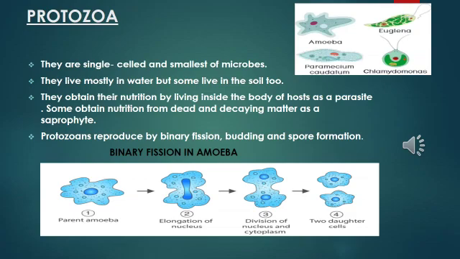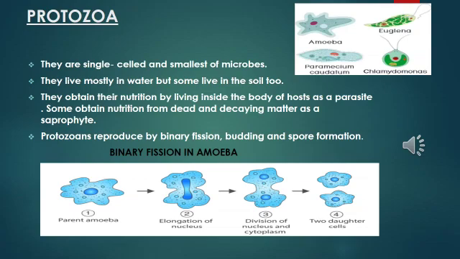Protozoa are single-celled microorganisms and are the smallest of the microbes. They live mostly in water but sometimes in the soil too. The diagram shows some unicellular protozoans like amoeba, euglena, paramecium, etc. They obtain their nutrition by living inside the body of a host as a parasite, and some obtain nutrition from dead and decaying matter as a saprophyte. That means they can live as both parasite and saprophyte.